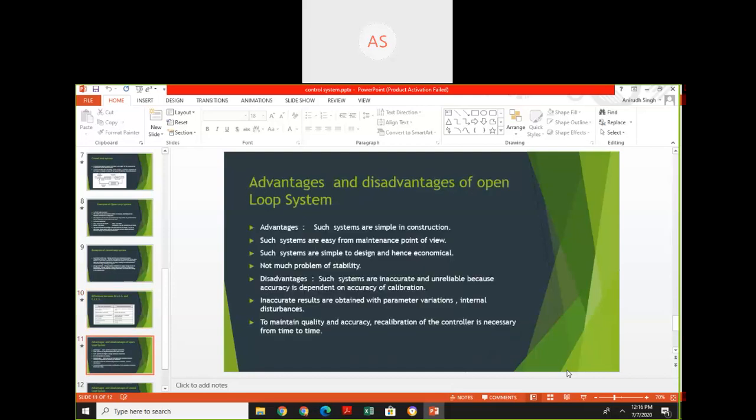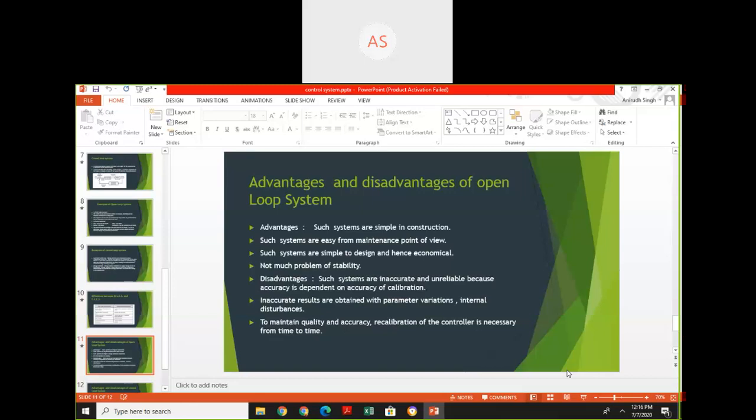Advantages and disadvantages of open loop system. Advantages: such systems are simple in construction and easy from the maintenance point of view. Systems are simple to design and hence economical. There is not much problem of stability in open loop system.